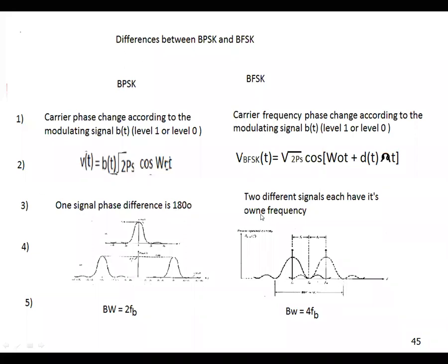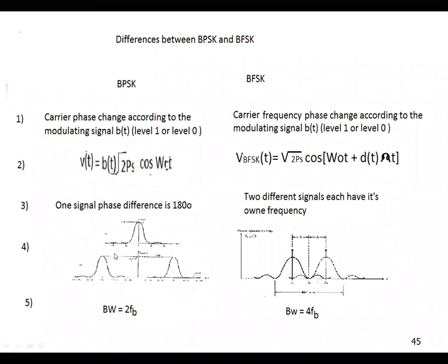In the BFSK, there are two different signals, each with its own frequency. Two different signals, so there is no phase change. Only the frequencies differ, and each frequency has its own signal.